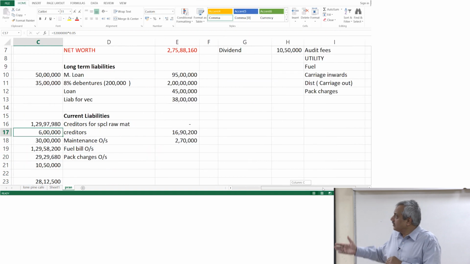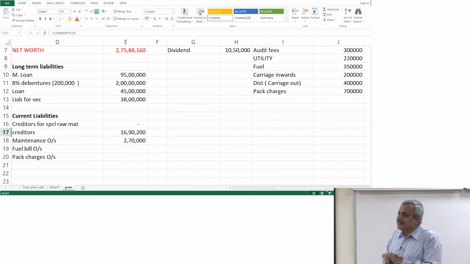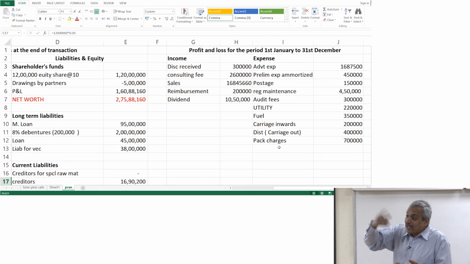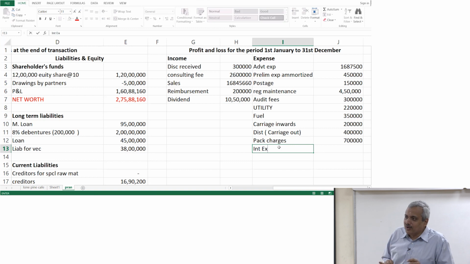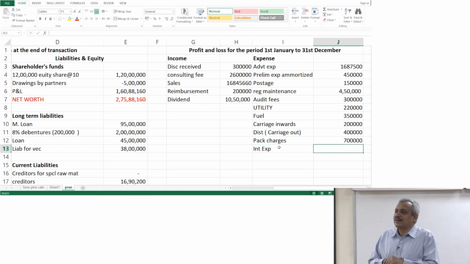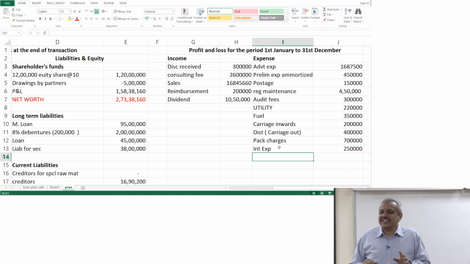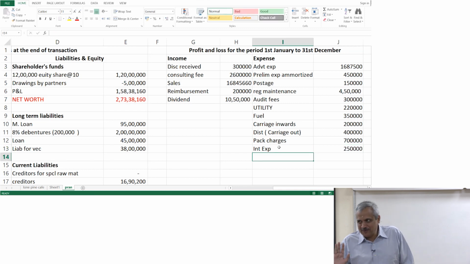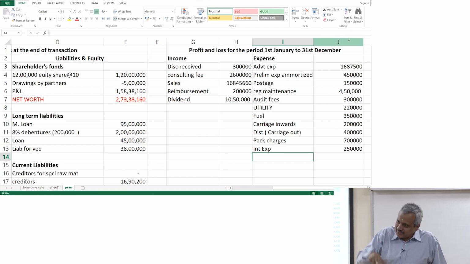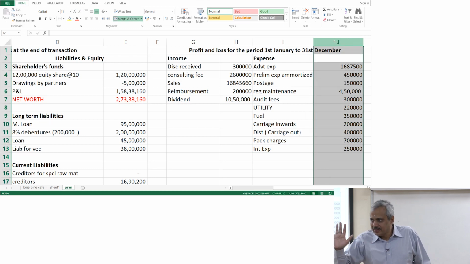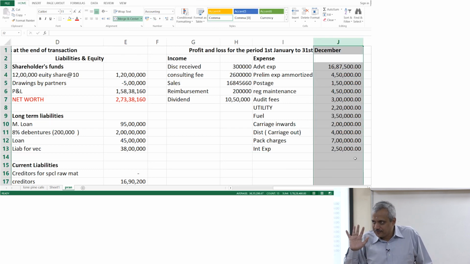Where is the liability? Where have I written in the liability? No, even long term liability. If you repay a loan, then what happens? Then liability goes down and bank goes down. There is no expenditure. If repaying a loan is an expenditure, then when you take a loan, it is an income, is it? Here you have paid only interest, ma'am. When you pay the principal, yes, liability goes down. When you pay something which is already due on the liability side, yes, it goes down. Right? This just gives you an overview of it.